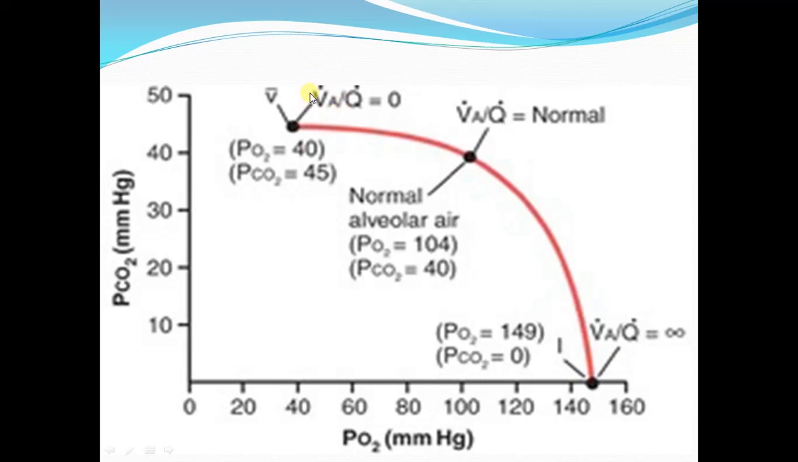So in this situation, the partial pressure of oxygen and carbon dioxide in the alveolar air will become equal to the partial pressures of oxygen and carbon dioxide in the pulmonary capillary blood. So PO2 will be equal to 40 millimeter of mercury in the alveolar air, and the PCO2 in the alveolar air will be 45 millimeter of mercury. These values are in equilibrium with the partial pressure of oxygen and carbon dioxide in the pulmonary capillary blood.